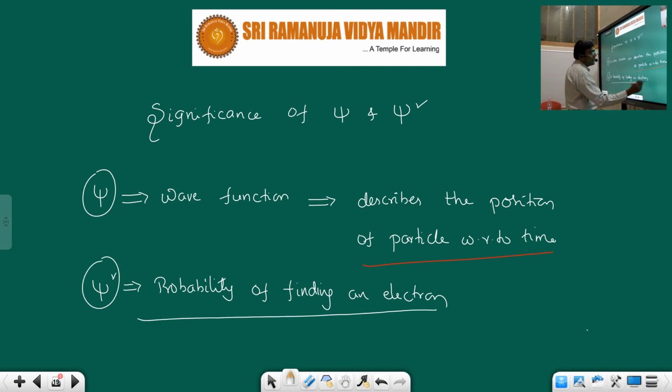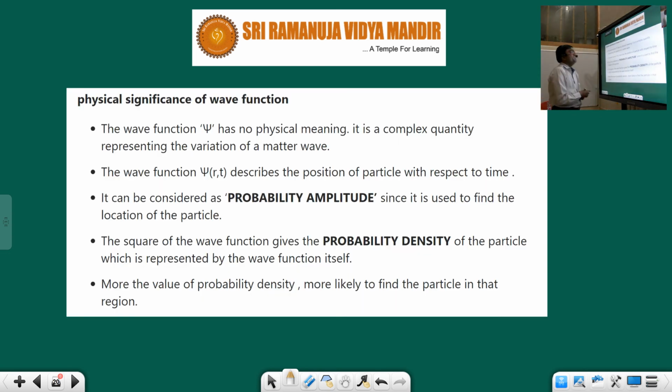So the probability of finding an electron is maximum, this is called psi square. It is nothing but the orbital, which is called the electron's residence. Truly speaking, the orbital concept came with Schrodinger only, but we discussed it earlier for better understanding. So what is psi square? The probability of finding an electron is maximum in the three-dimensional space. That is called psi square, so psi square gives electron density.